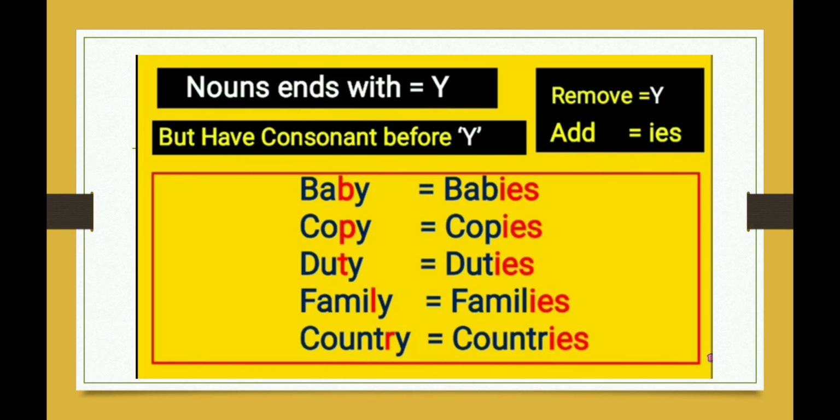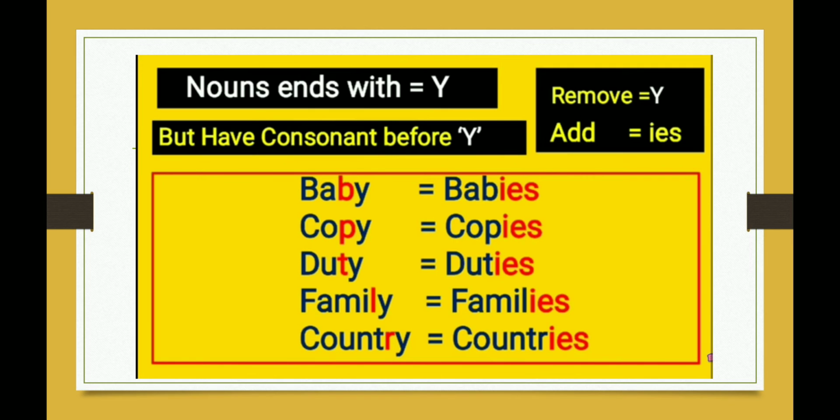It's very simple if you look at the vowel. Now, students, if a noun ends with y, we will simply remove y and add ies. But again, there should be a consonant before y. If there is a vowel before y, the rule changes.